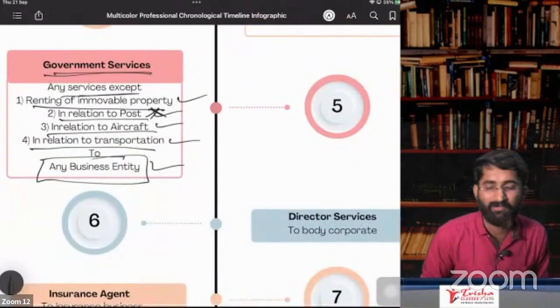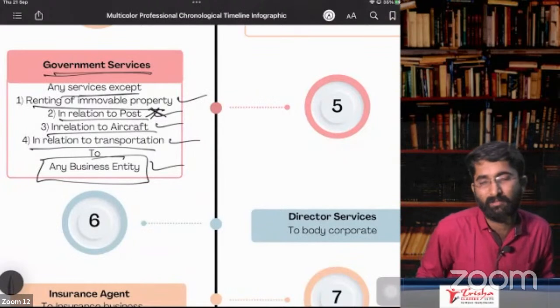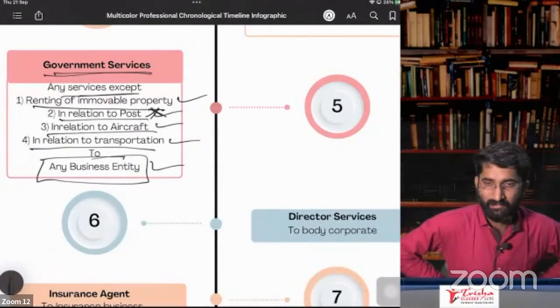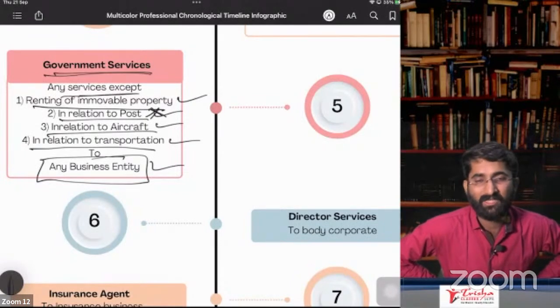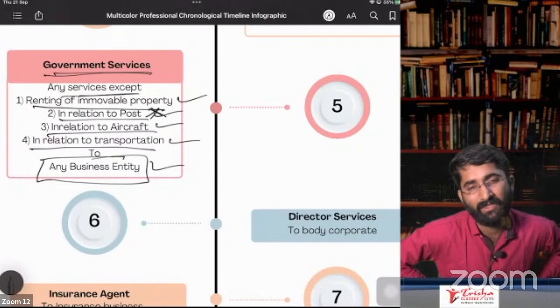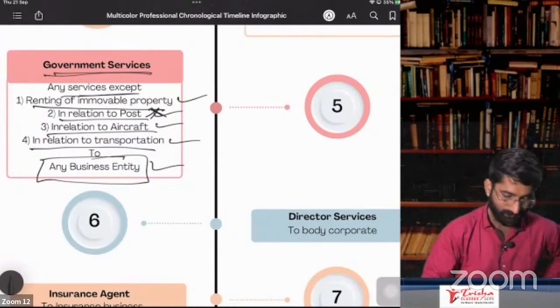So this is point number 5. Remember, the government is giving any services. Sir, what kind of services will be given by the government? Example, your life is in danger. In that case, the government will provide you some services in the form of police, security services. In that case, who is required to pay the GST? Under RCM, the service recipient has to pay the GST.